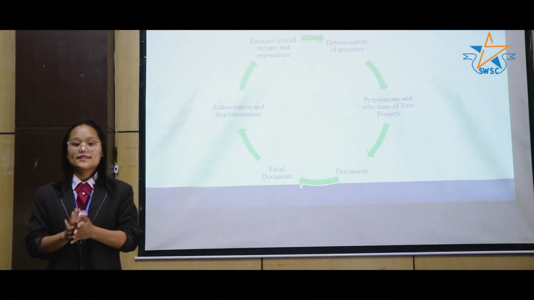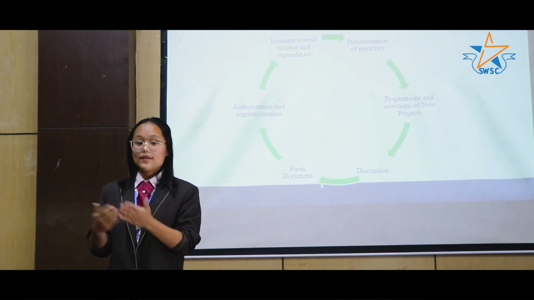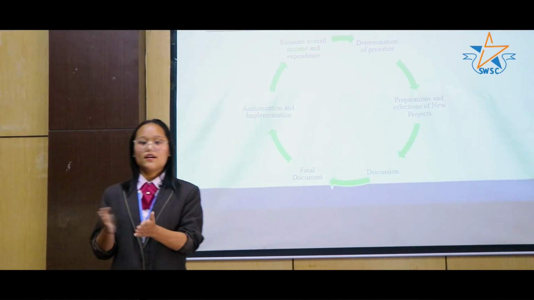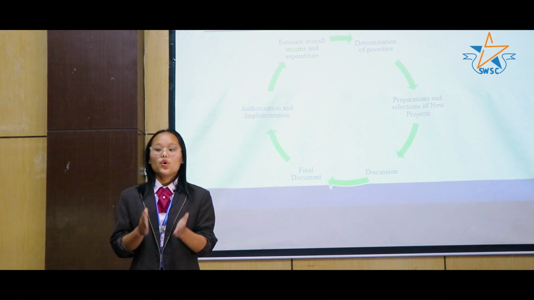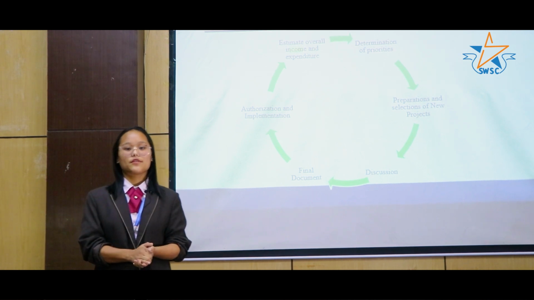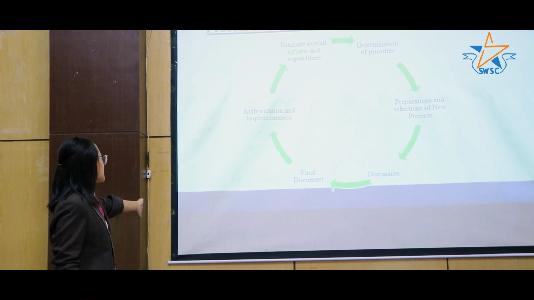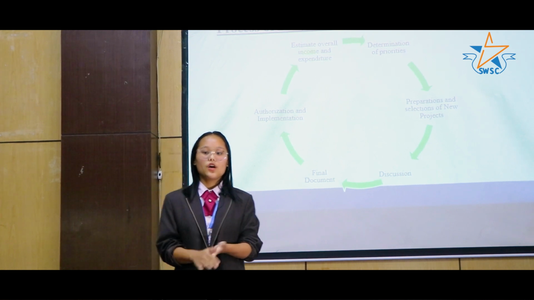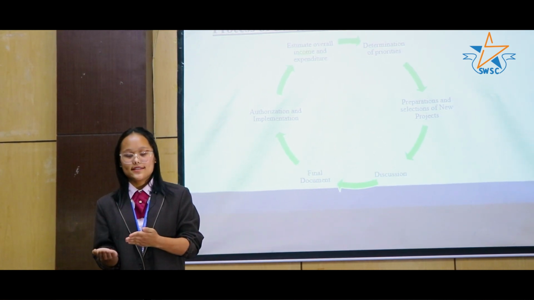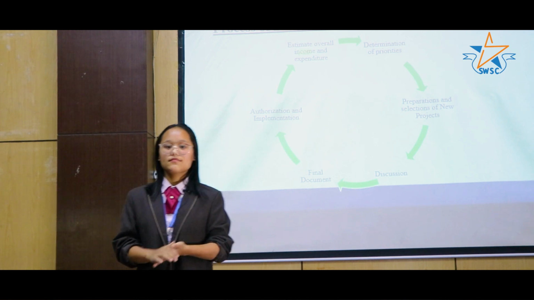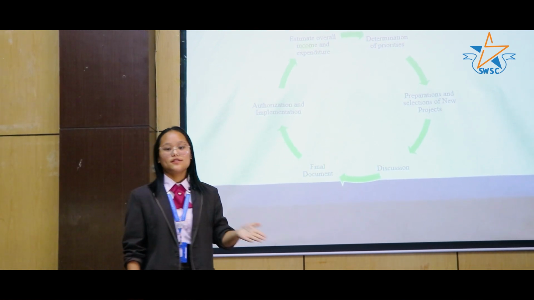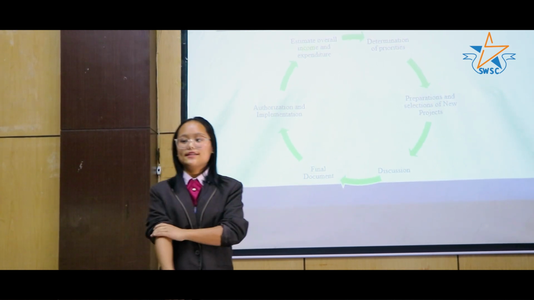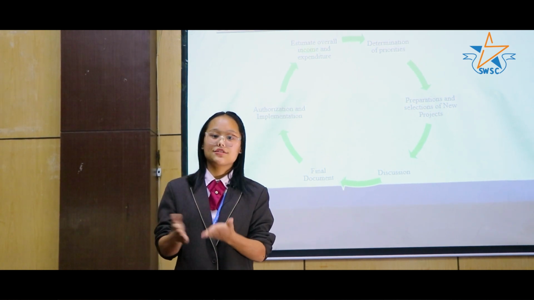Discussion is made among the representatives of the MOF and former finance ministers, various experts from different fields, secretaries of ministries and others, where they give their appropriate suggestions for the budget formulation. The next one is the final document. In this step, it is prepared by the MOF and discussed in the parliament, and it can even change the rate of taxes according to the requirement of the government. And the final shape of the budget is prepared and approved by the cabinet, and it is discussed in the legislature for approval.